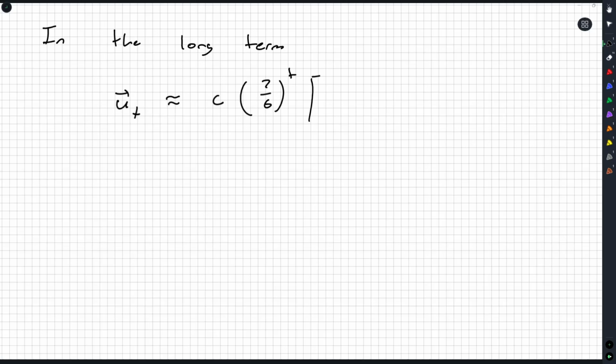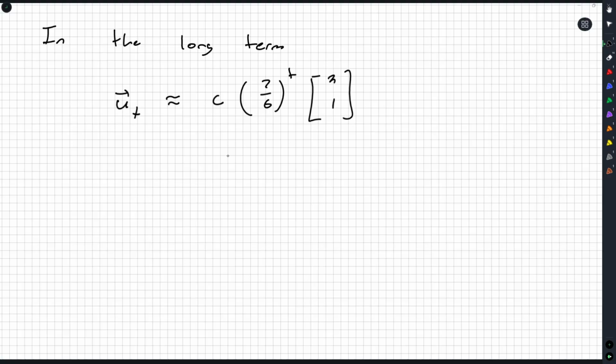And so what does that ultimately mean? In the long term, or I can't remember if the question said long term or long run, doesn't matter which one, I'll stick with long term. Both populations as a vector are going to approximately be some multiple of your dominant eigenvalue to the power t times this eigenvector that we just worked out.